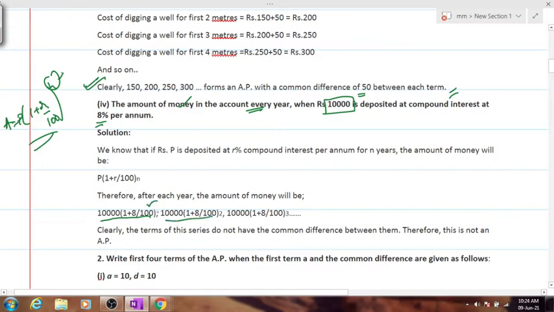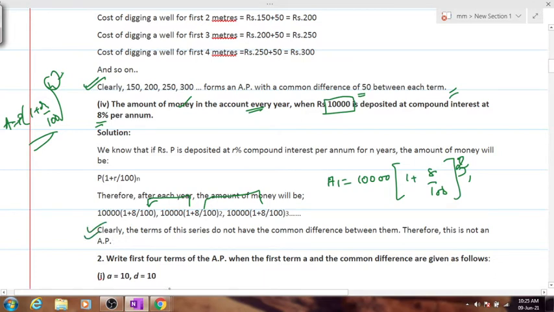The first will be 1 times, this will be the square and this will be the cube, right? So obviously squares and cubes cannot give the same difference, right? You all agree with this? Amount for the first year will be principal into 1 plus r by 100, right? And time is 1. So when you solve this for the next year, this will become 2, this will become 3 for the third year. So obviously the difference will never come out to be the same, right? So we'll say that the series cannot form an AP as the common difference is not the same.